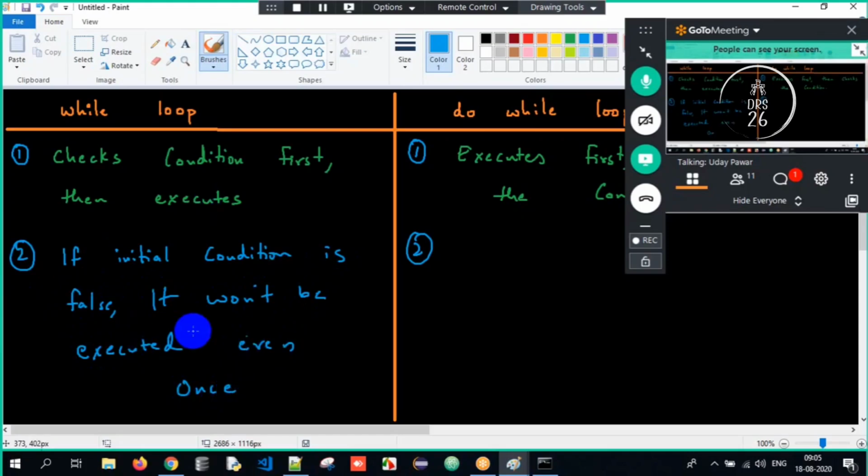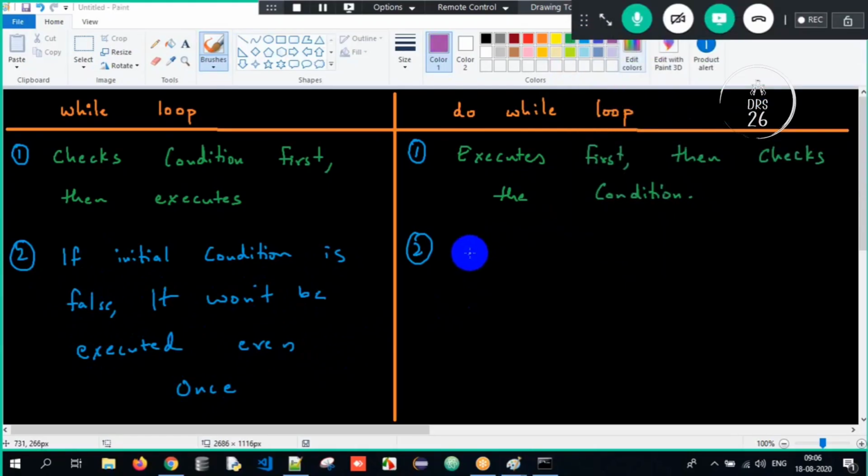Clear? Guys, I've documented this. Bad handwriting, don't worry. I'll be documenting it, it's already done. I had to open it and show it to you, rather, I'm just writing it over here. The do while loop will execute at least once.